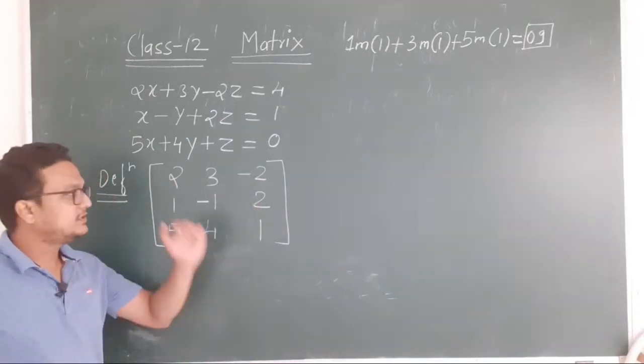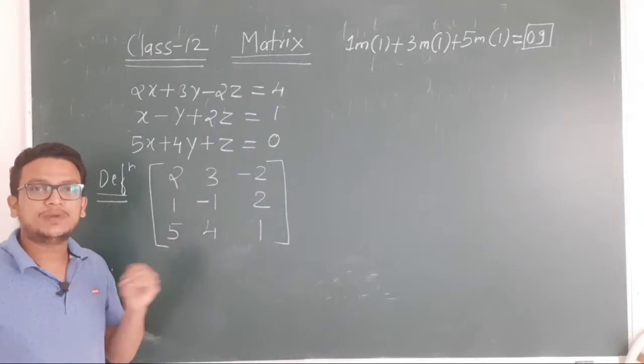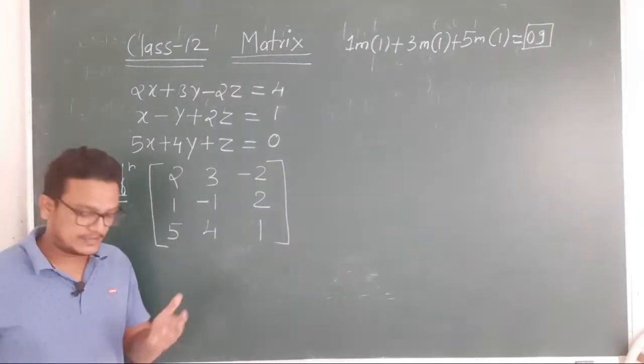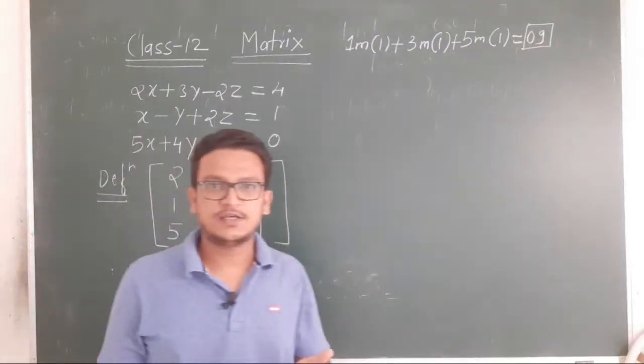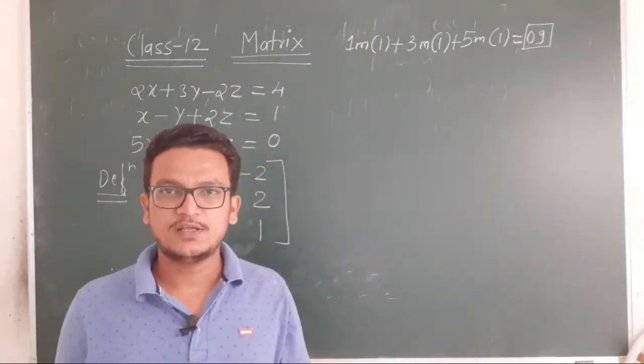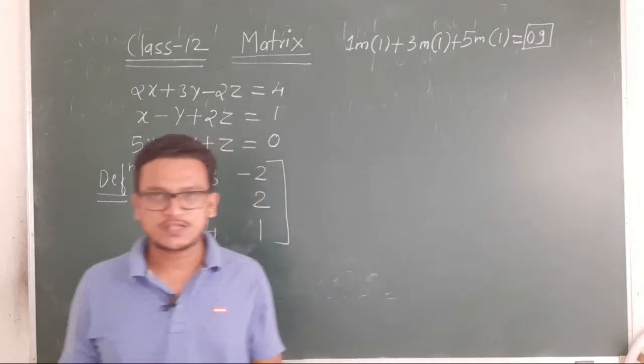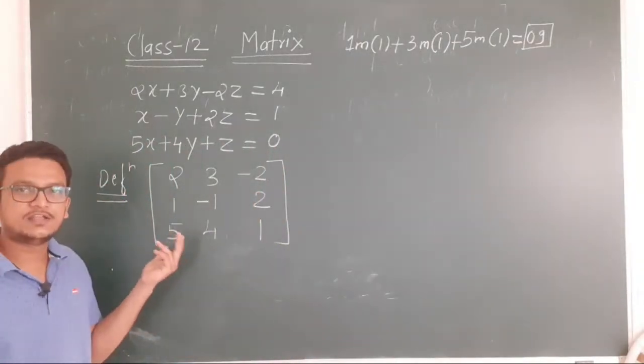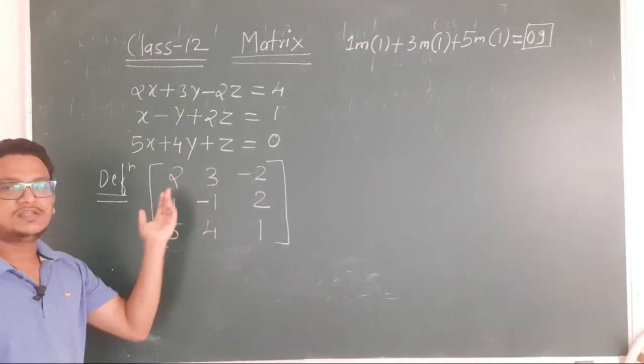But in the place of numbers you may get functions also. Which functions? Polynomial functions, trigonometric functions, exponential functions, logarithmic functions. Those functions we can also write in the place of these numbers.